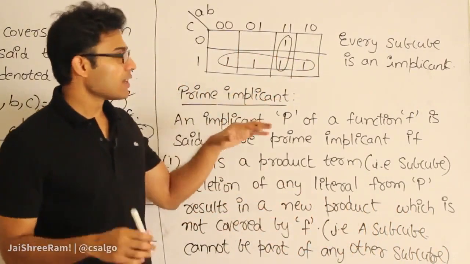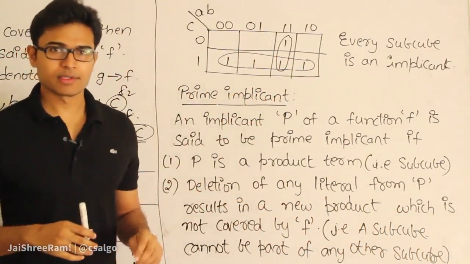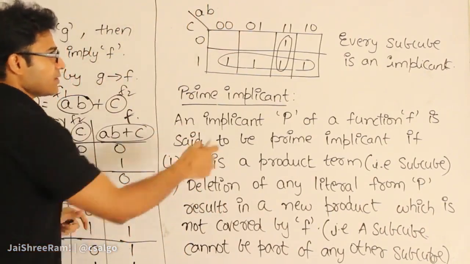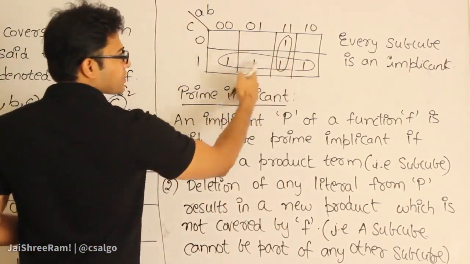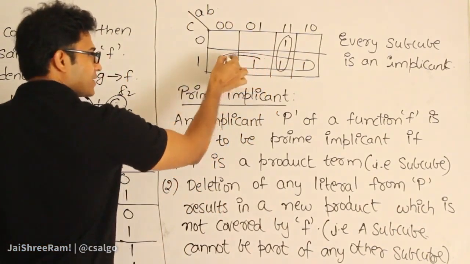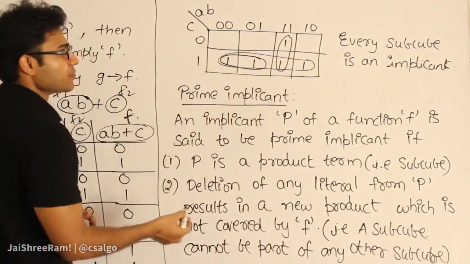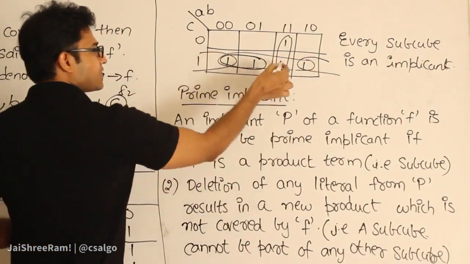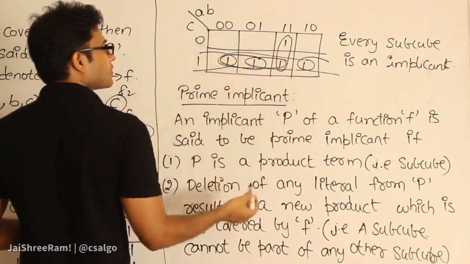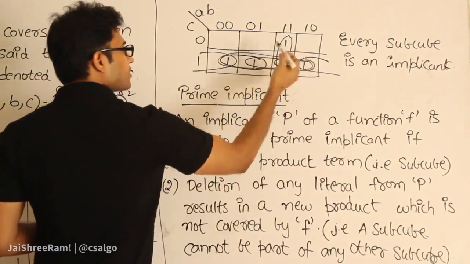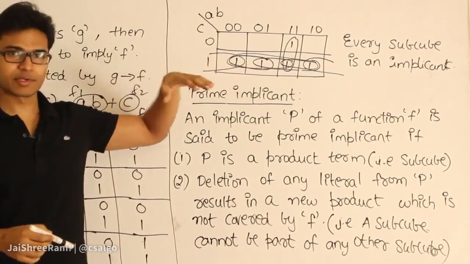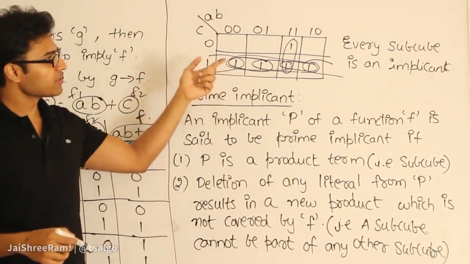I'll just tell you informally what a prime implicant is. Every subcube is a prime implicant, which means this is a prime implicant, this entire thing is a prime implicant, as well as this is a prime implicant because it is a subcube, right? And as well as this, and this, and this is a prime implicant. Sorry, these are all called implicants, not prime implicants. So every subcube is an implicant.